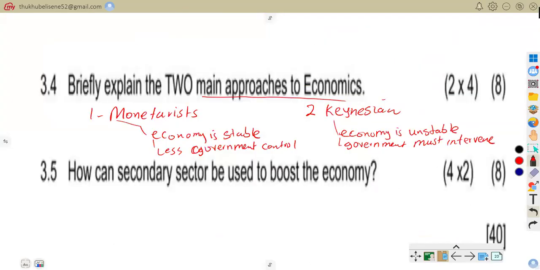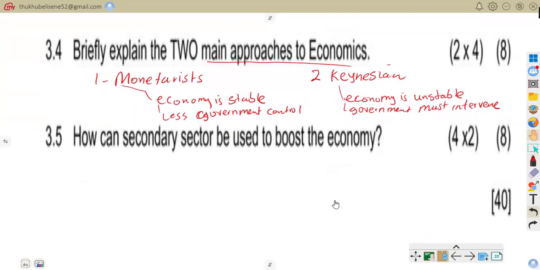So here we are on 3.5. 3.5 is as follows. How can secondary sector be used to boost economy? Here we're talking about secondary sector. How can it be used to boost economy? So that this produces goods. For it to boost economy, that's when they produce goods. They have to create jobs, boost exports, pay taxes. That is the only way they can boost economy.